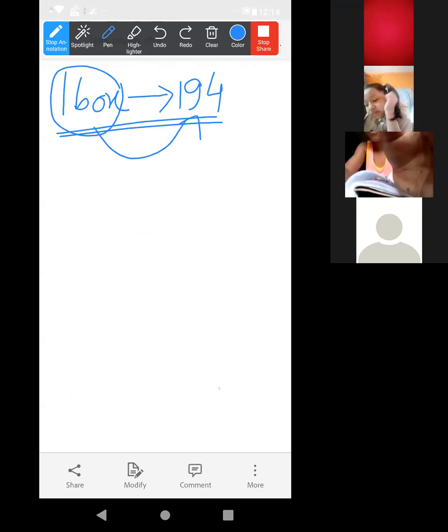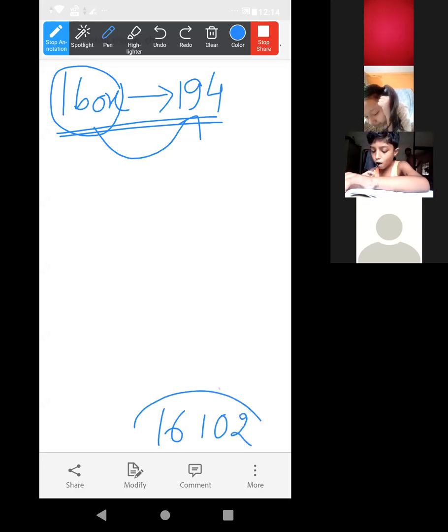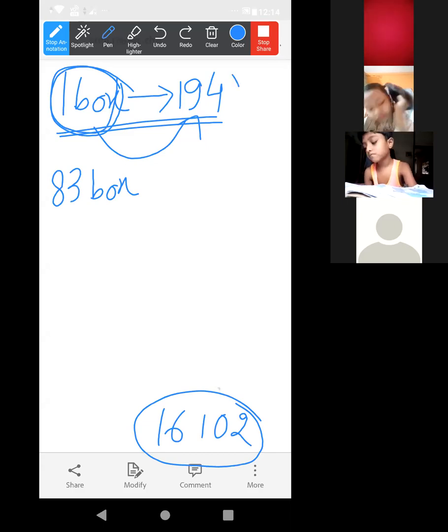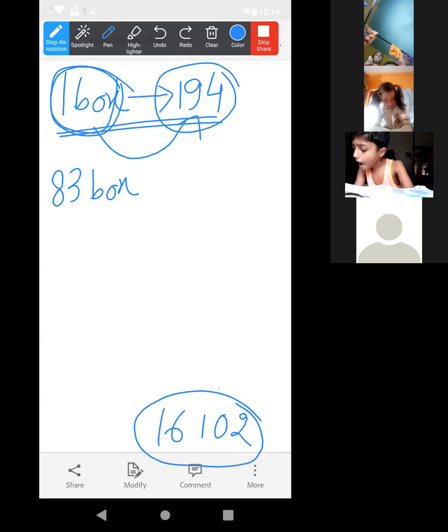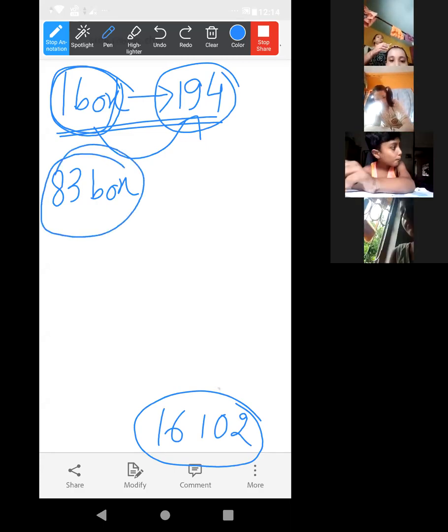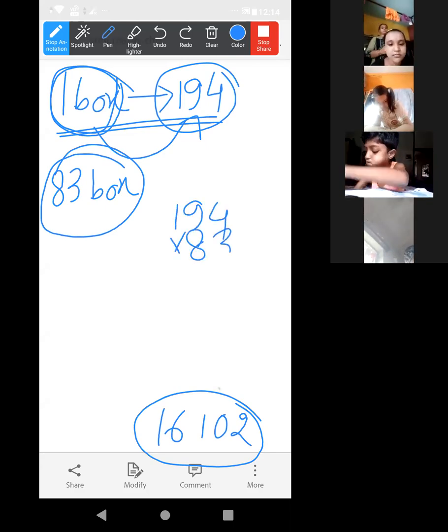Now it is given, then there are 16,102 pencils in 83 boxes. Look at this very carefully. One box can carry how many pencils? 194. Yes. So we have to find how many pencils are there in 83 boxes. That means 194 into 83. Yes or no? Yes, ma'am.